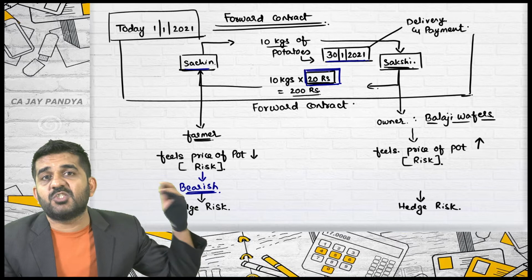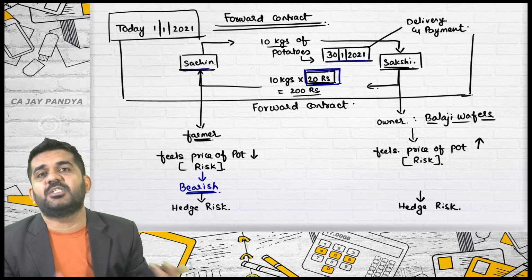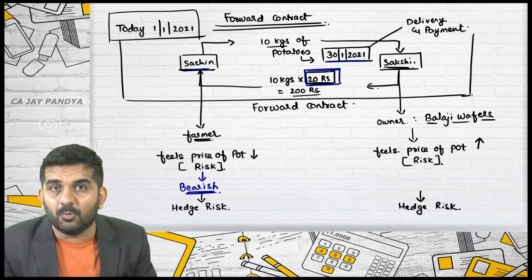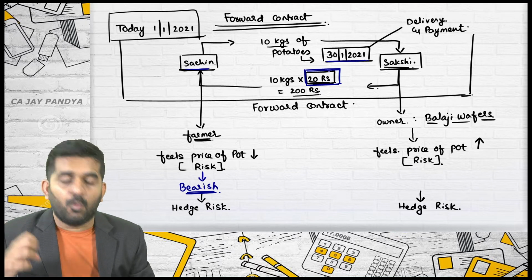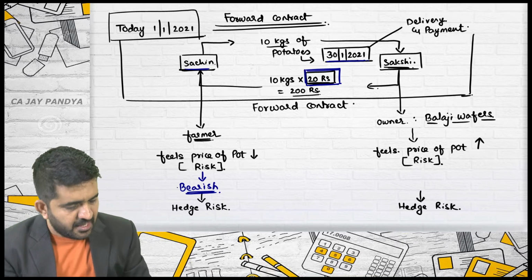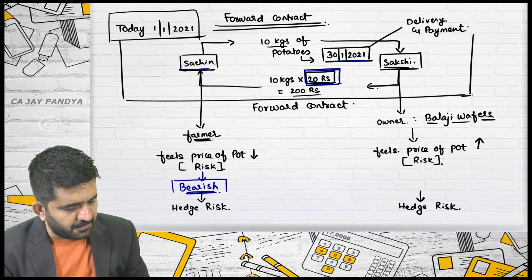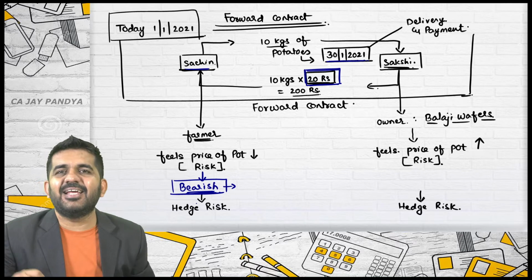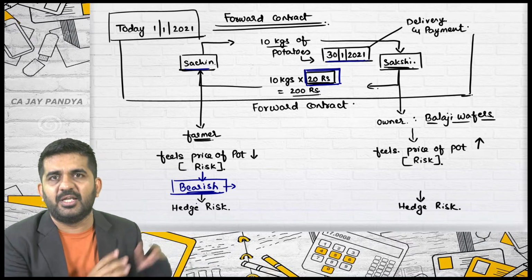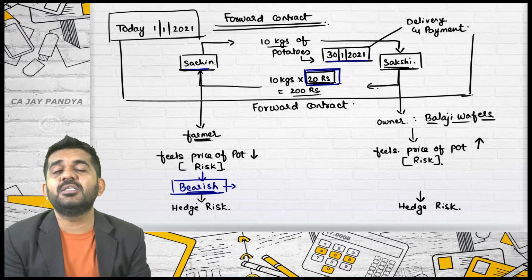Because if the price is 40 rupees, he will be getting 40 rupees after 30 days. Is it right? But he feels that the price is going to go down. Is it right? And whatever he is feeling is his risk and he wants to reduce his risk. So Sachin is bearish, and technically he is termed as bearish in potatoes. You will have to speak fully, but in short I can say he is bearish.